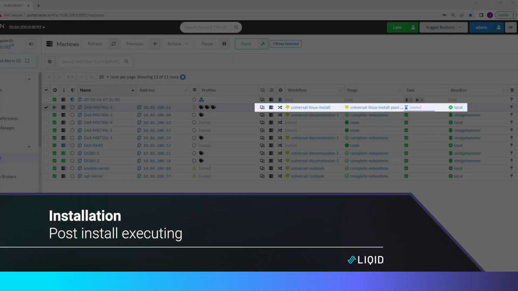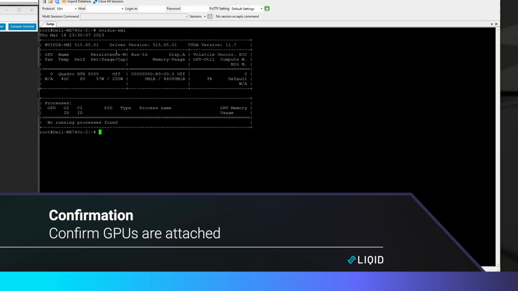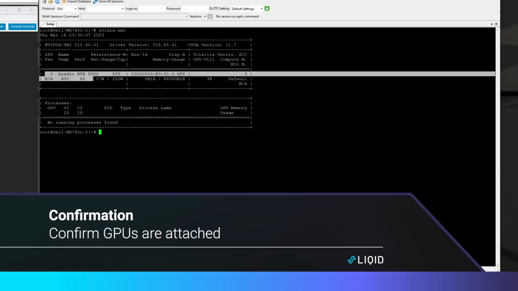And now the post-installation executing takes place. Finally, let's confirm that the GPUs are attached.